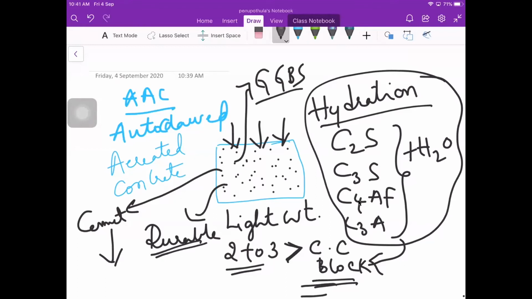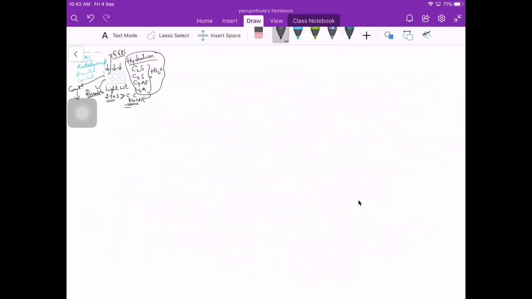These blocks can be used in your construction, for any kind of load bearing wall or RCC frame structure. I think everyone is clear with this particular doubt.